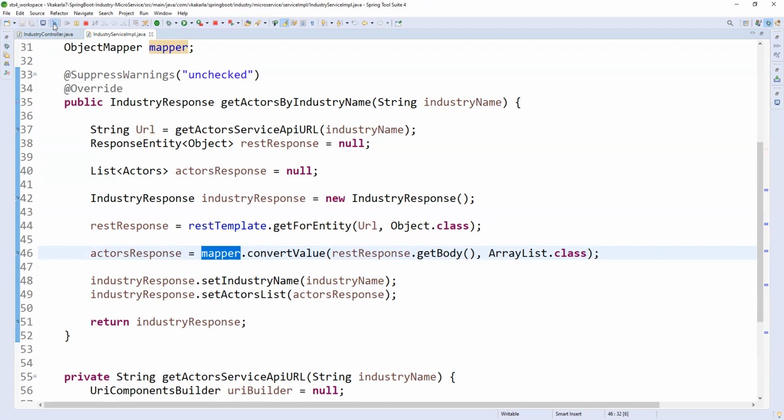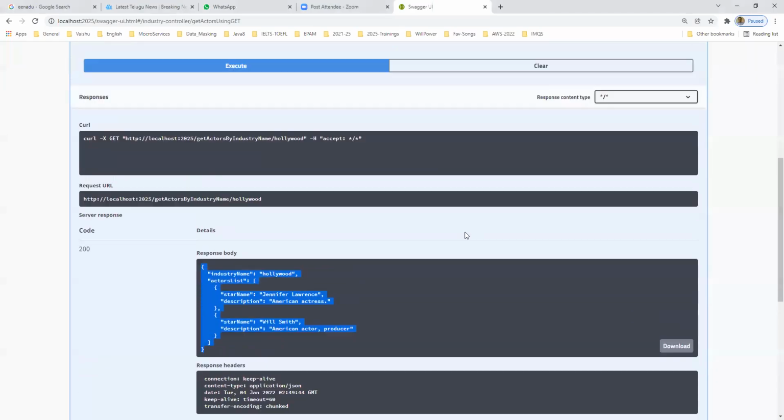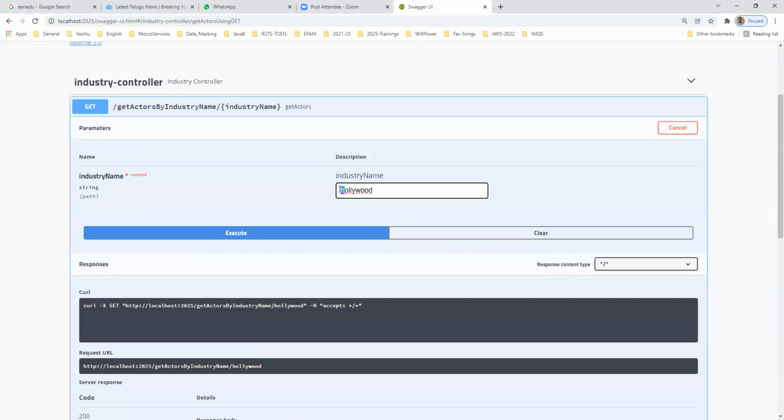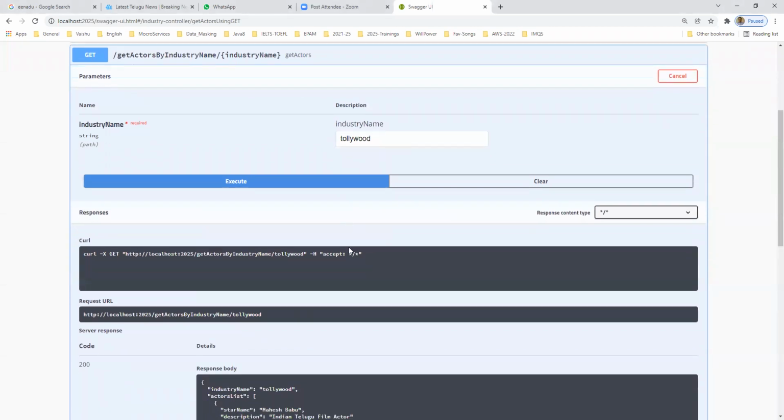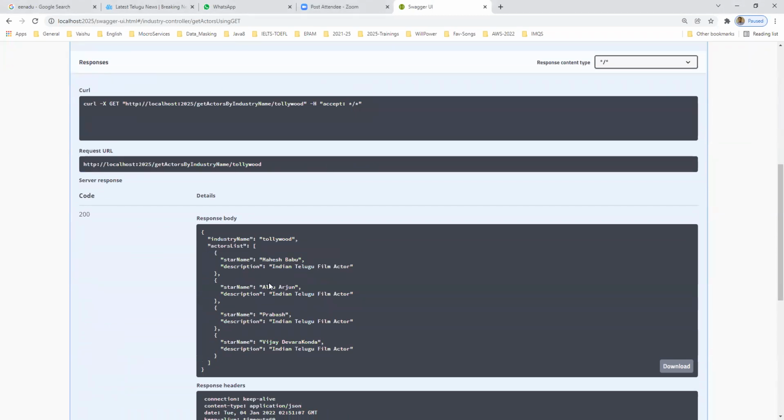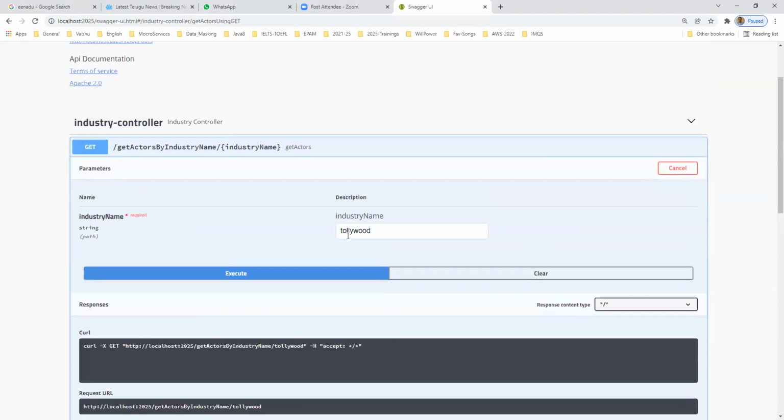So let me disable this debug and run. Now I'm passing Tollywood. If you see here, Mahesh Babu, Allu Arjun, Prabhas and Vijay Devarakonda, we are getting the respective actors with respect to the industry name. Prabhas, you know, the Bahubali hero. So this is called the Tollywood film industry.